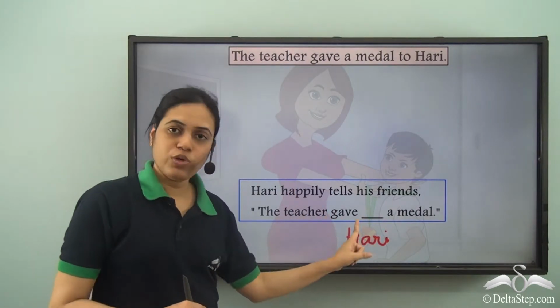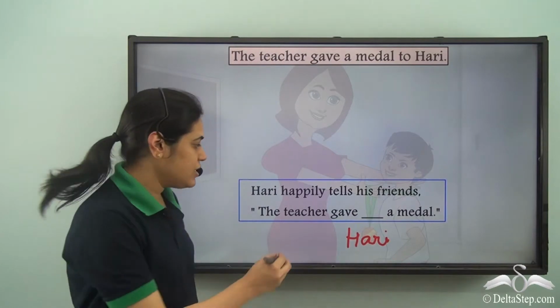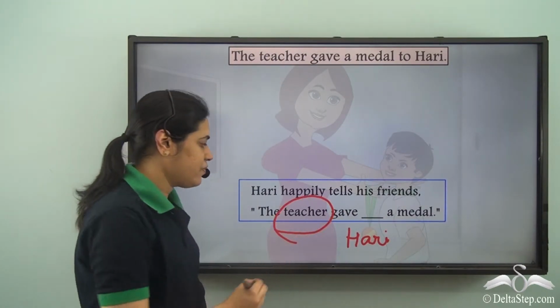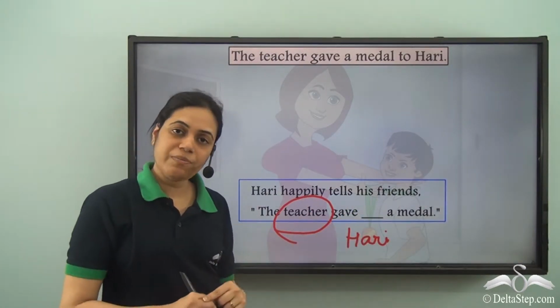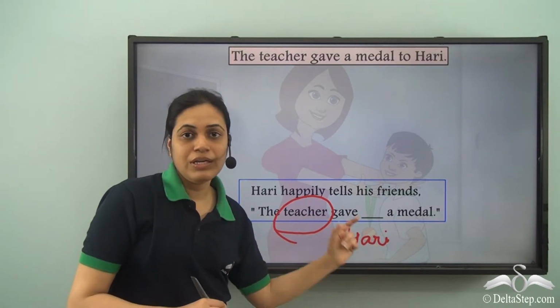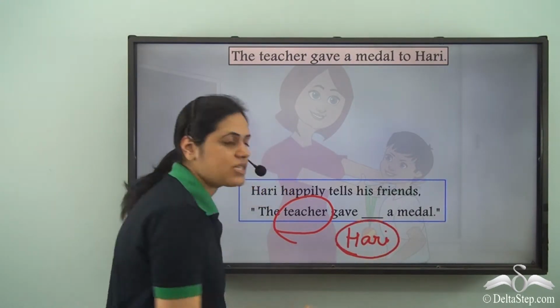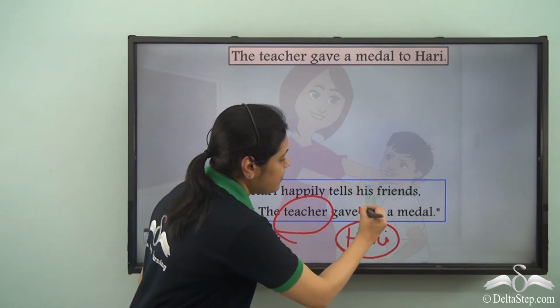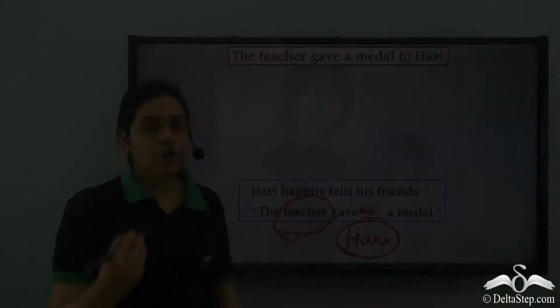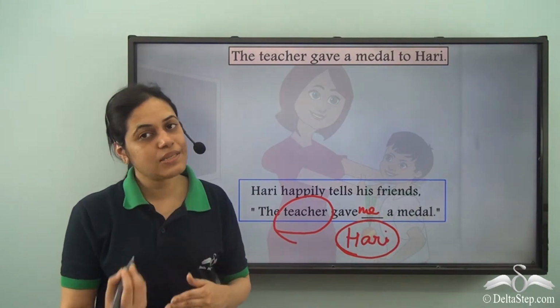So there will be a pronoun here. The teacher gave Hari. Teacher is the subject because it performs the verb gave, and Hari is being acted upon. So Hari is the object. So the answer will be me. The object pronoun of the first person, that is the person speaking, is me.